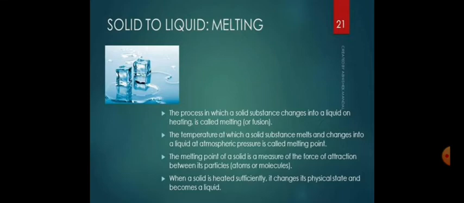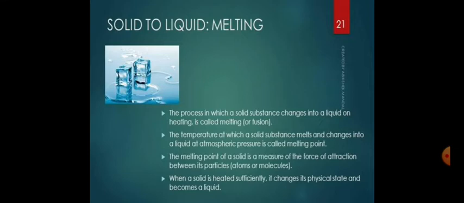That is the reason the melting point of iron is very high, 1535 degrees Celsius, which tells us that the force of attraction between the particles of iron is very strong. So from this slide, what we have understood is about melting point. I have given you some examples of solids which have very high melting points.